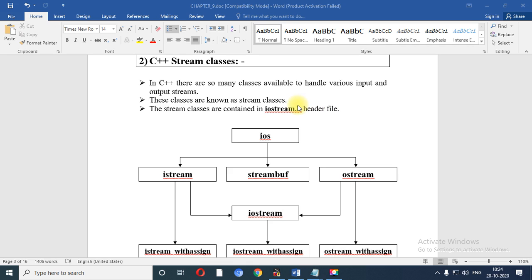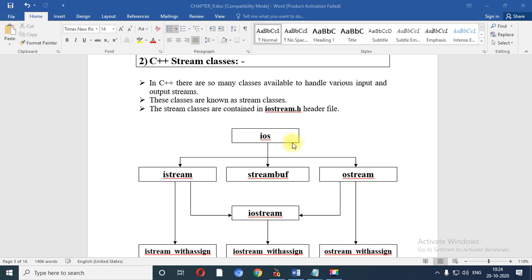There are various types of classes for input and output, and those classes are known as stream classes. Let me read out the points. In C++, there are so many classes available to handle various input and output streams. These classes are known as stream classes. The stream classes are contained in the iostream.h header file.